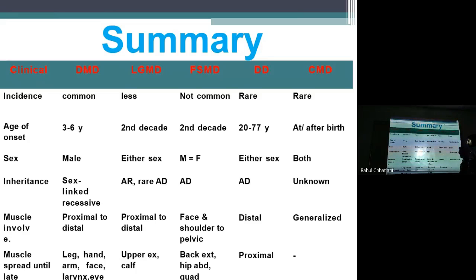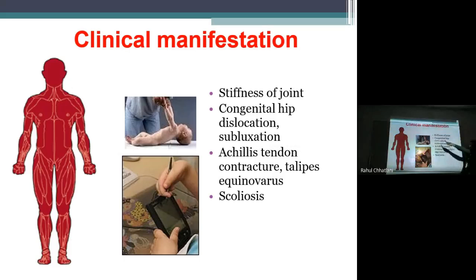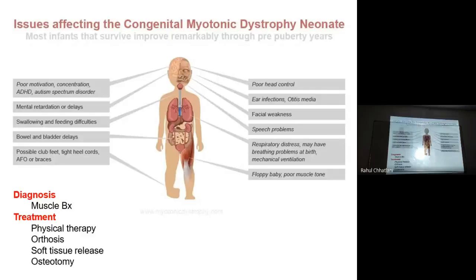Muscle involvement is distal and later on it will affect the proximal muscles. Congenital is rare, appears right after birth, and both males and females are affected. Inheritance is unknown. It is generalized weakness, as we talked about. The whole body is affected, as we just discussed.